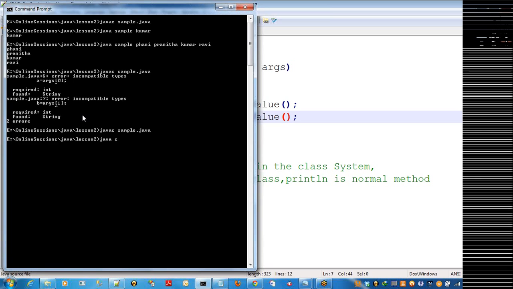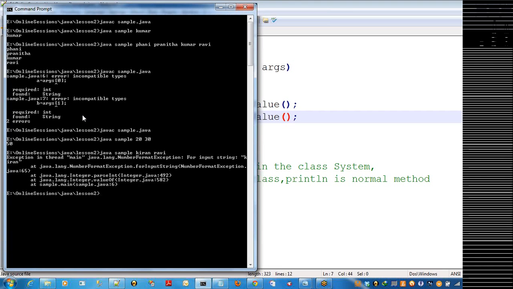Now I can pass the values. It will display 50. Suppose you pass any string type data now, it will give you an error again. Number format exception. You are using the integer function, but you passed string type data, so that is an error. So that's about conversion functions.